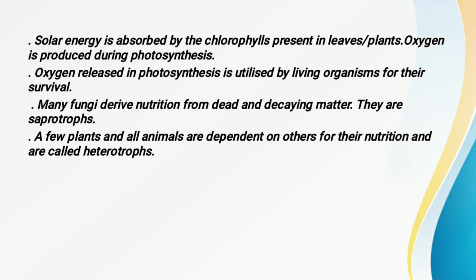Now see, how is solar energy absorbed? It is absorbed by chlorophyll. Chlorophyll is a green colored pigment which is found in the leaves of a plant. So photosynthesis takes place in the presence of chlorophyll and in the presence of solar energy. Now, as we all know, when the process of photosynthesis takes place, a byproduct is also released, that is oxygen.